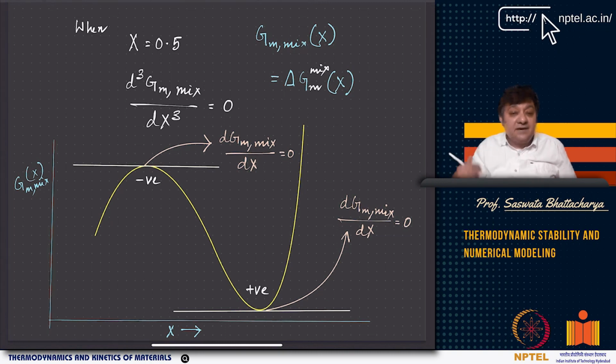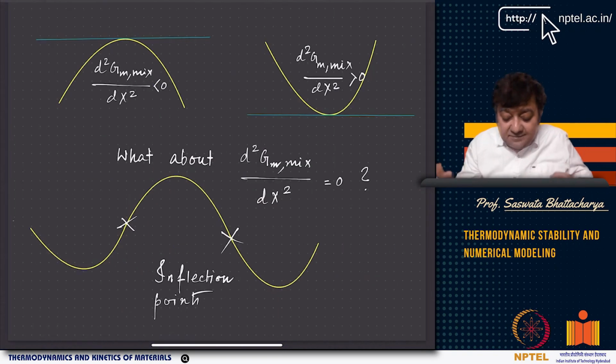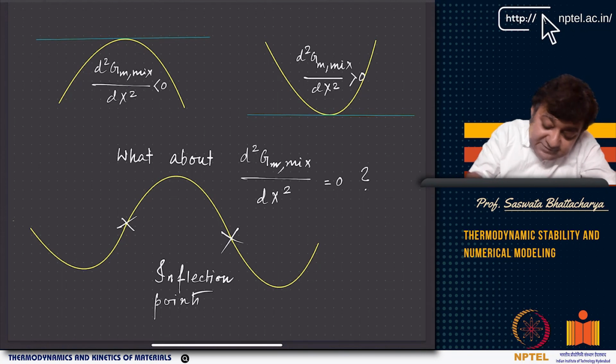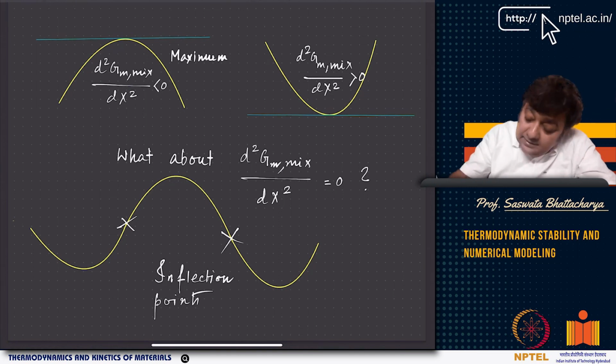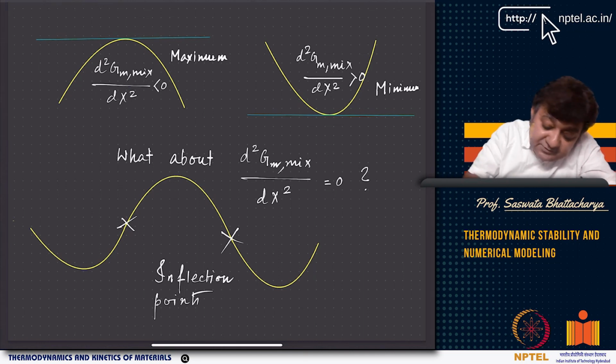If you can see, the second derivative now will be positive. So positive indicates minimum, negative indicates maximum. We can immediately see that, right? So this is the maximum. And this guy tells you minimum. So you have positive curvature here. That means the second derivative is greater than 0 at the extremum value, right?